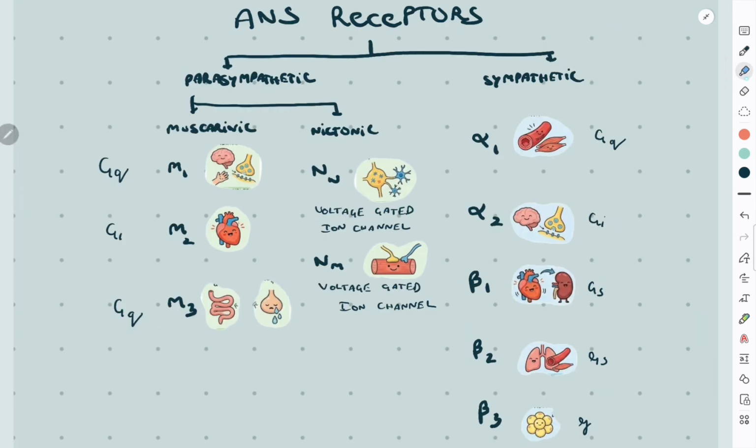Both systems exert their actions through specific receptors. Cholinergic receptors include M1, M2, and M3 muscarinic receptors, coupled to Gq, Gi, and Gq proteins respectively, along with ligand-gated nicotinic NN and NM receptors, while adrenergic receptors include Gq-coupled alpha-1, Gi-coupled alpha-2, and Gs-coupled beta-1, beta-2, and beta-3 receptors, alongside Gs-coupled D1 dopamine receptors.